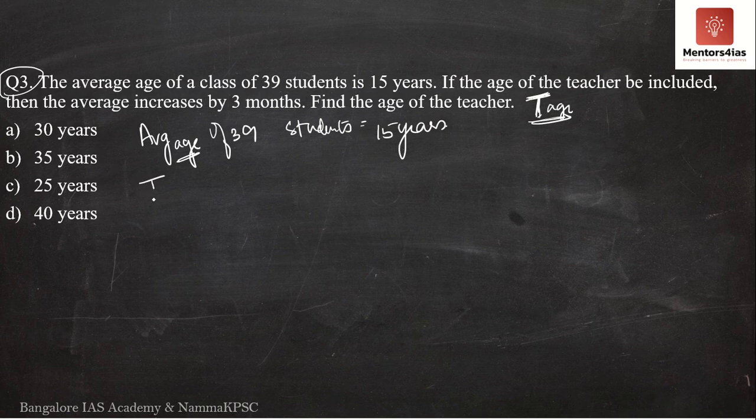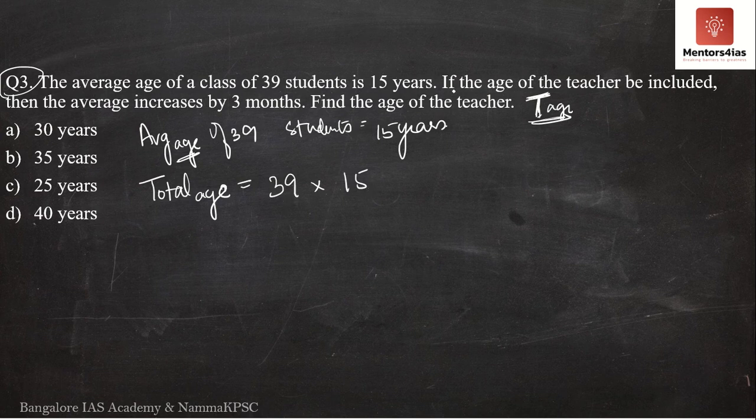What is that total age? It is nothing but the total number of students, that is 39, into their average, that is 15 years. So the total age is 39 into 15.